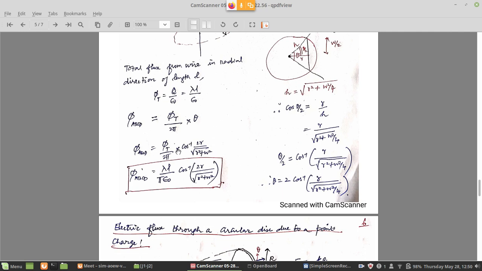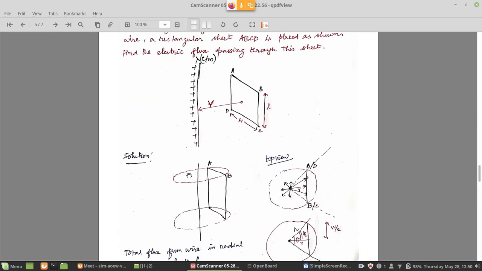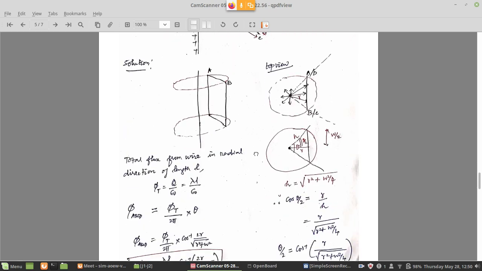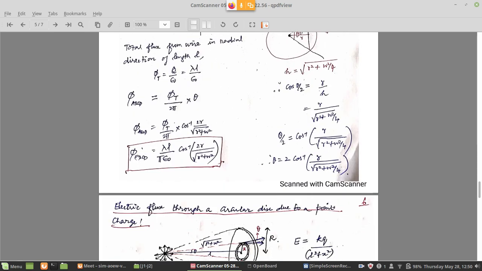So wherever they are giving, you have to involve the geometry of that area and see how much flux it is receiving from the whole flux. Because symmetry will be like that: if your wire is given and they are asking what is the flux through the cylindrical area, then it's easy for you, right? Because you will cover that with a cylinder and then you will be receiving the flux, and for the curved surface area of the cylinder you will take the total flux. But here it is not the case, right? Therefore here it becomes a bit more complicated to calculate.